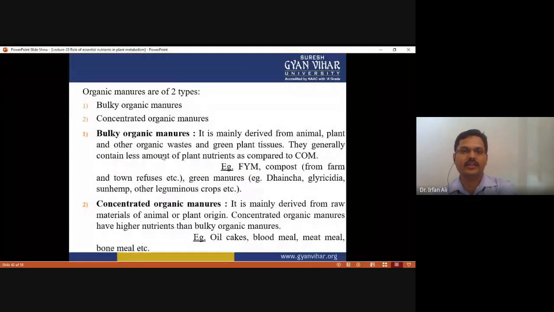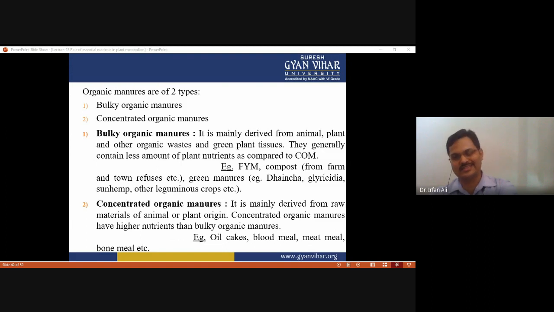The organic manures are of two types: bulky organic manure and concentrated organic manure. Bulky organic manures are mainly derived from animal, plant, and other organic wastage, and green plant tissue wastage, and they generally contain a smaller amount of plant nutrients as compared to the concentrated organic manures.